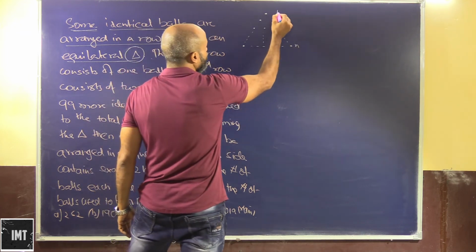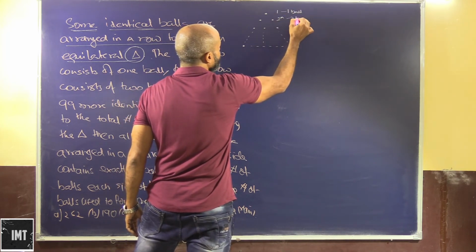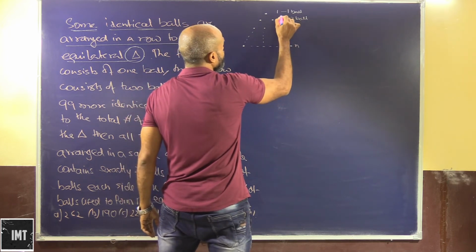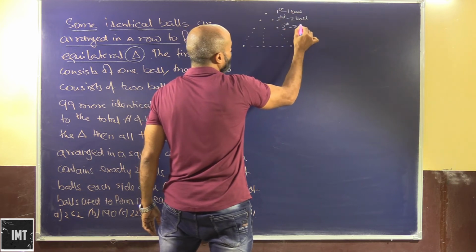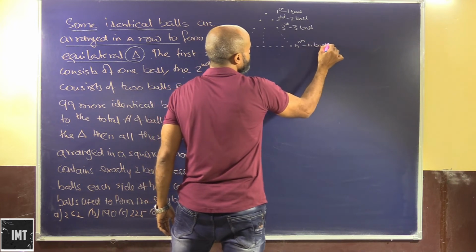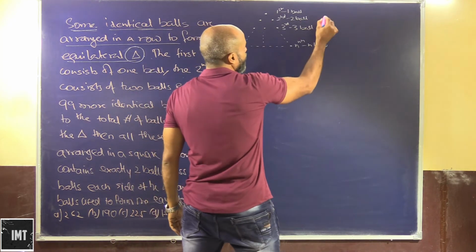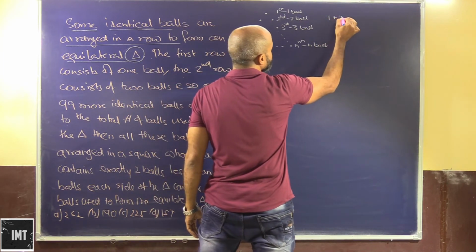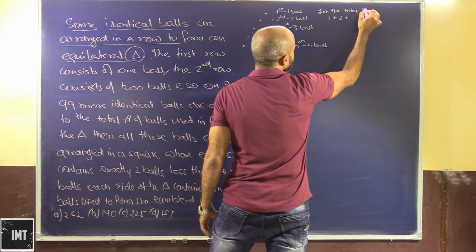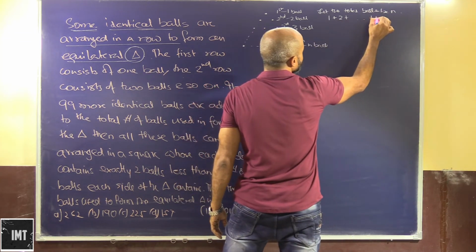Okay, so in the first row we have one ball, in the second row we have two balls, in the third row we will have three balls, and so on and so forth. In the nth row we will have n balls. So in that case, how many balls do we have in total? Total balls will be 1 plus 2 plus 3. Let the total balls be n. So we have 1 plus 2 plus and so on and so forth till n.